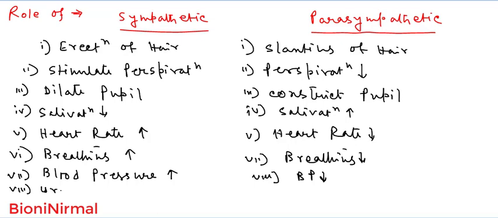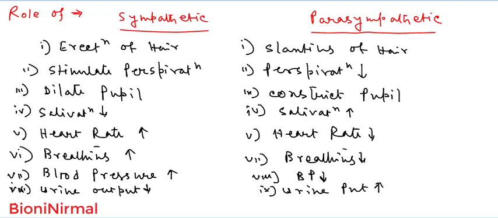The sympathetic division reduces the urine output, but the parasympathetic division, this is number 9, increases the urine output.